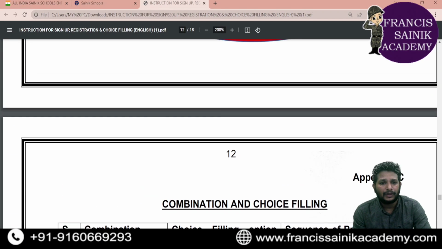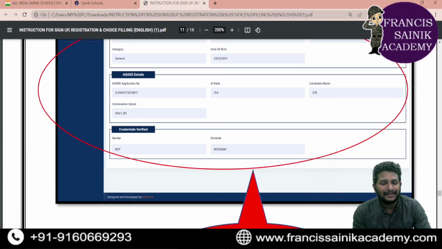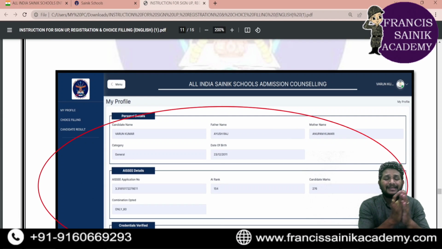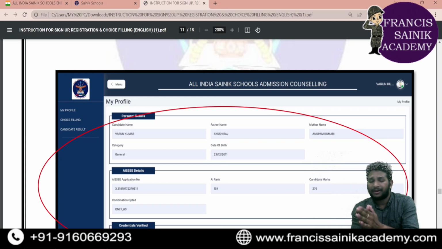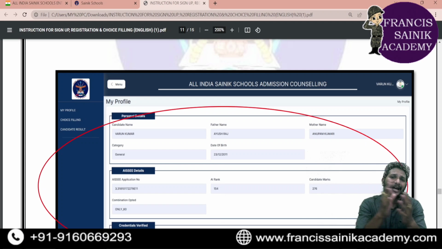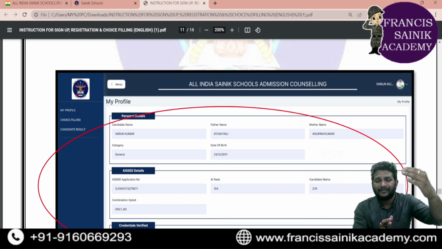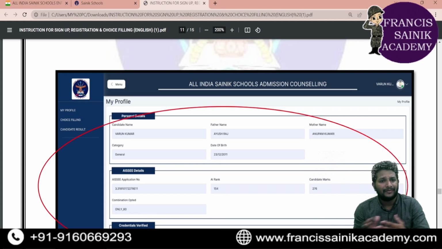Now, once the registration is done, your profile will be shown. In that profile, every detail will be there, including your marks, category, and domicile. You just need to recheck and correct them if needed. Mostly, about 98% of the time, every detail will be correct according to the application form which you submitted. If there is any particular change, you just correct it.